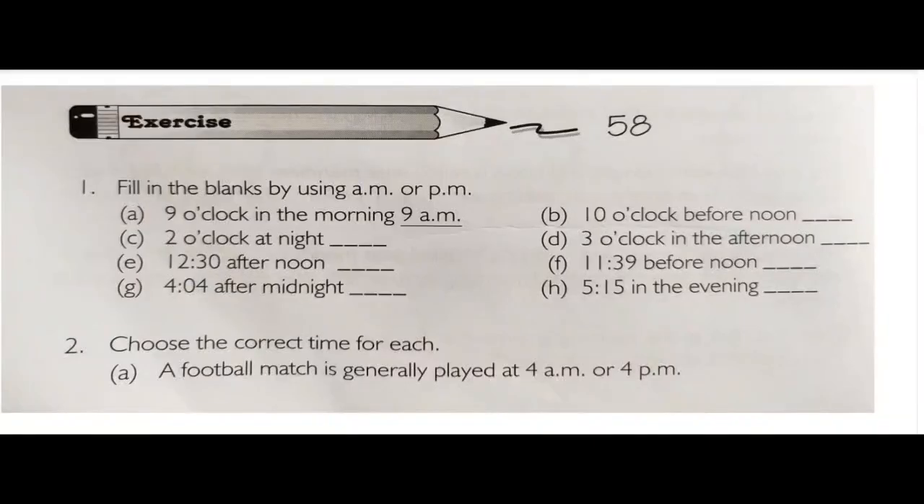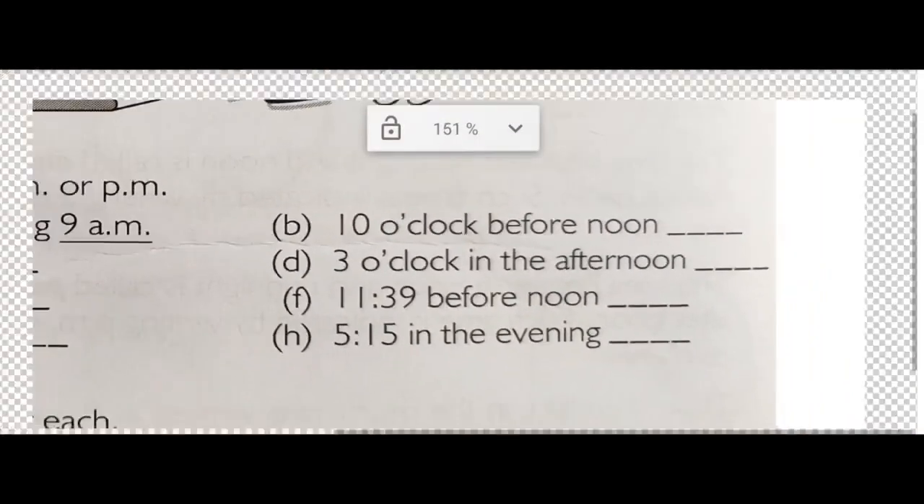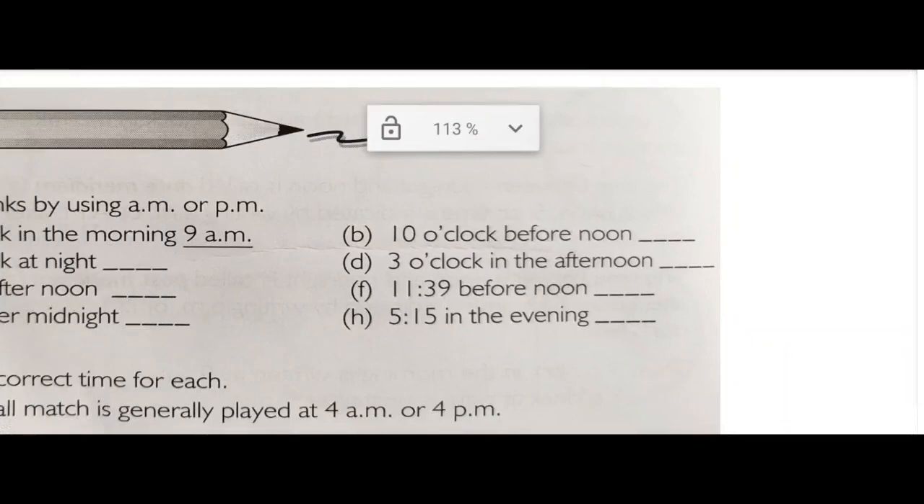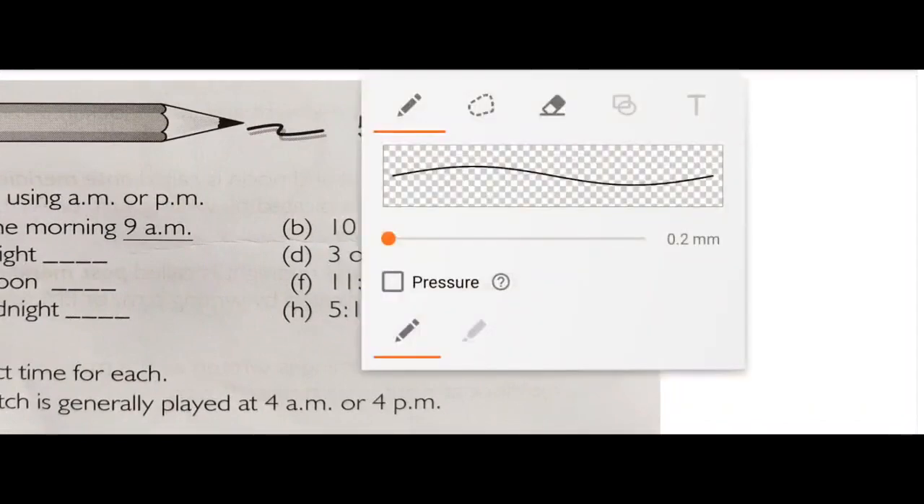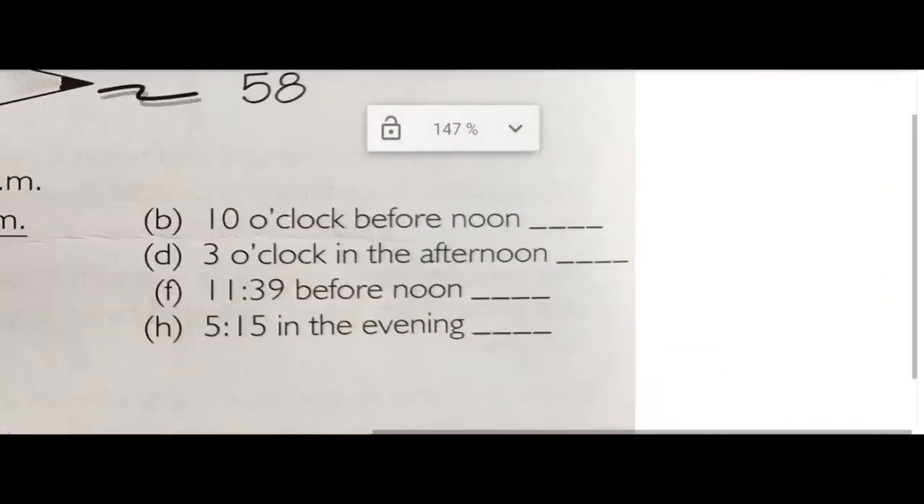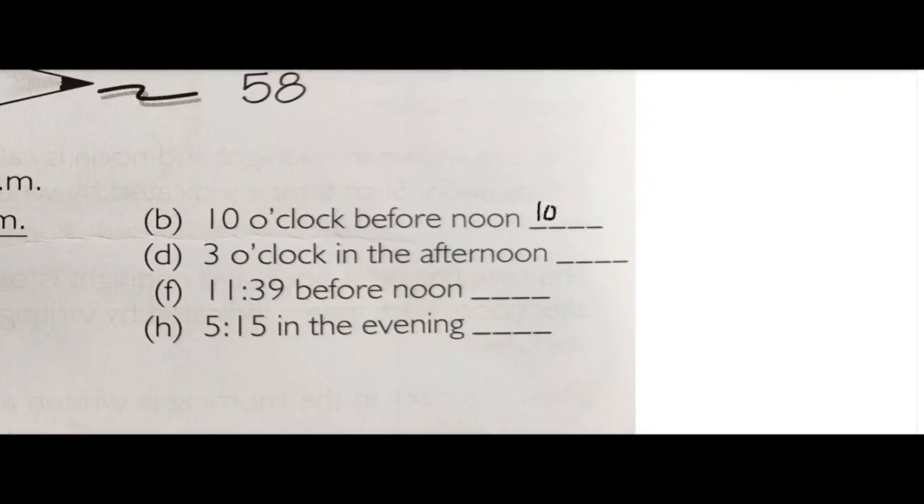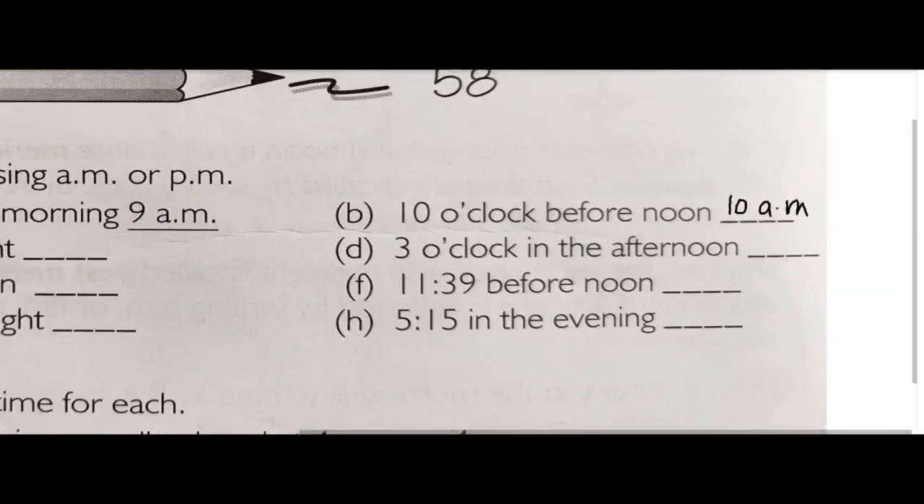Children, here you can see, fill in the blanks by using AM or PM. 9 o'clock in the morning means 9 AM. Now, 10 o'clock before noon. Noon means we haven't reached 12 at noon, so it will be 10 AM. Here you will write 10 AM.